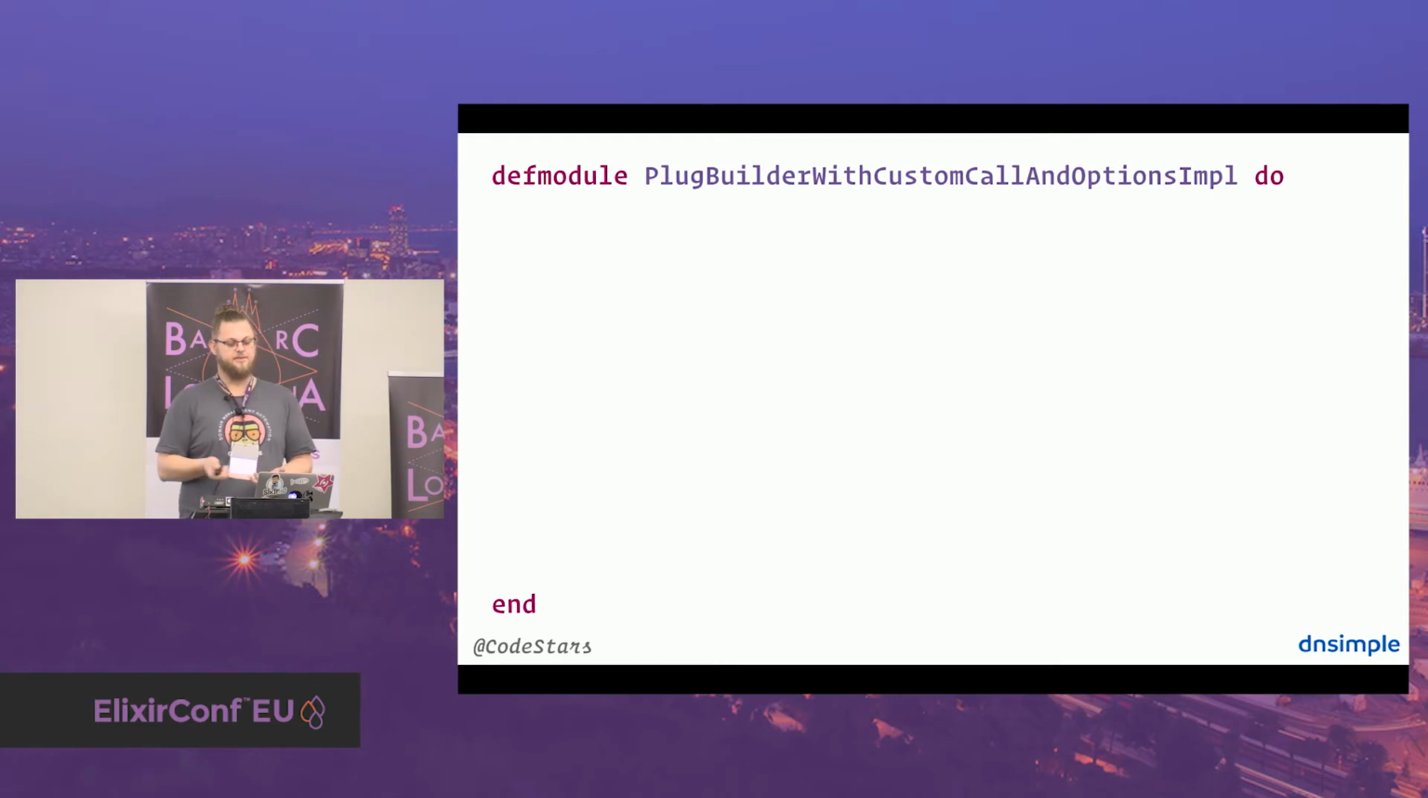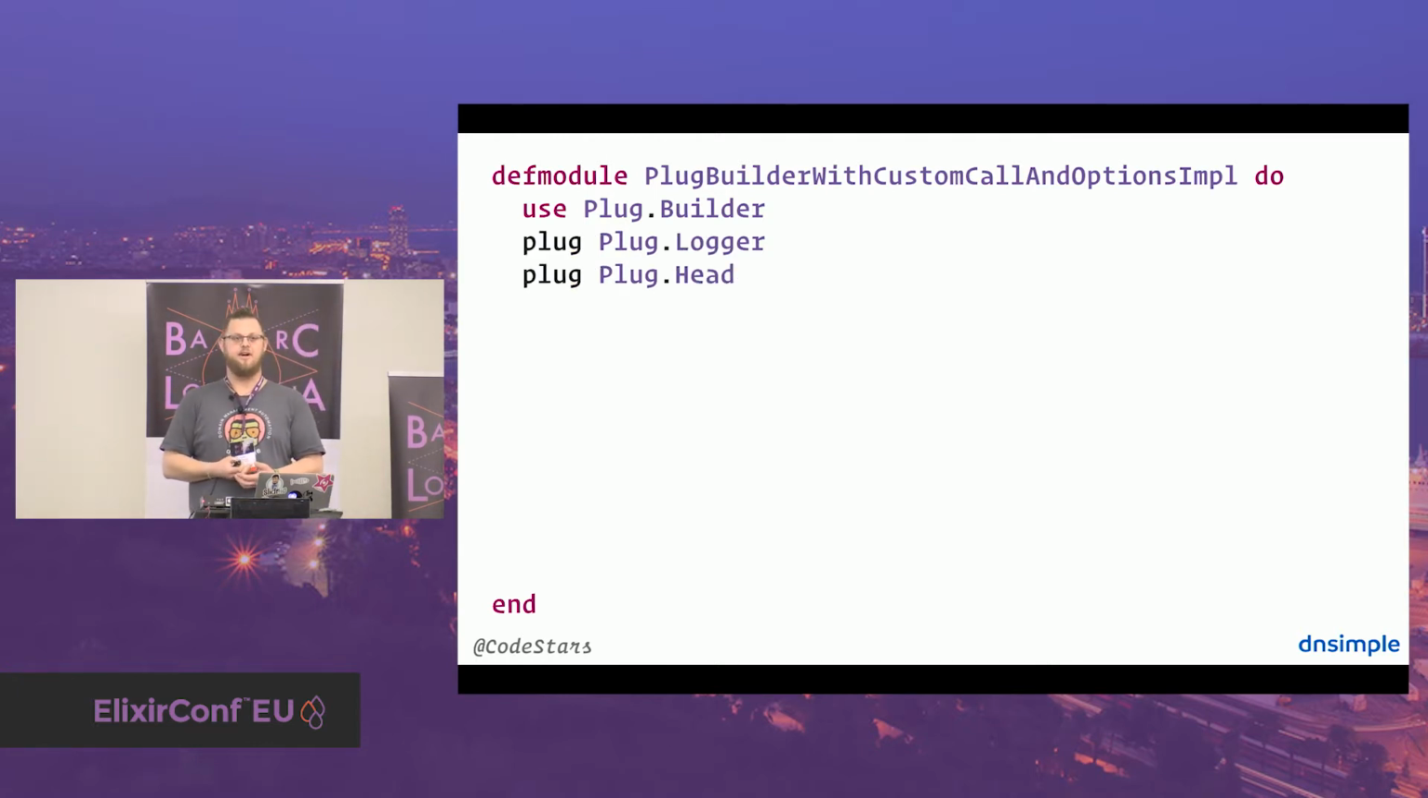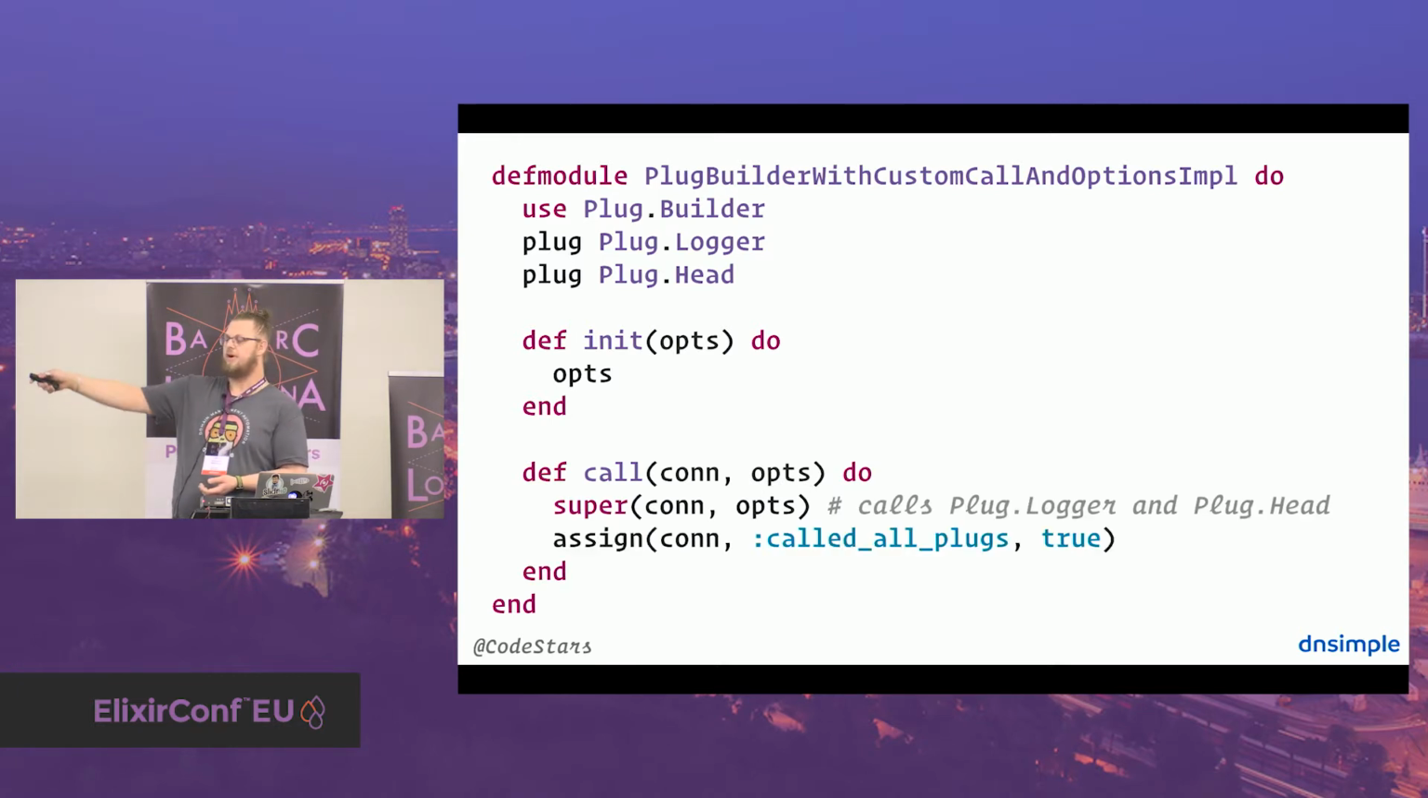So let's take a look at how this would look. Plug ships with Plug.Builder, that gives you a macro, the plug macro, where you can put together different plugs. And every plug is sticking to the Unix philosophy of doing only one thing, and doing it really well. You can also override the init function and the call function, but this is optional, so just the upper part would be enough.